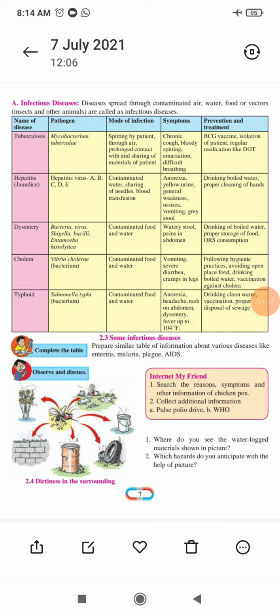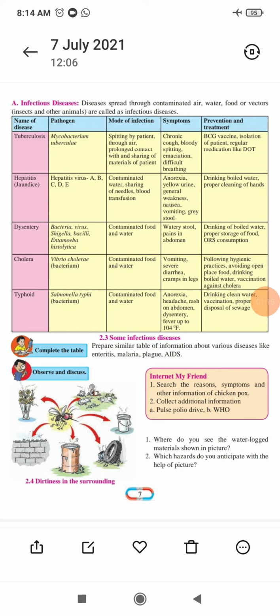Then anorexia is weight loss by refusing to eat food. Most of the time when a person has jaundice, they are not eating food, so during that time there is more weight loss. Yellow urine, you know very well, the urine will be fully yellow. And then general weakness, the person will not feel comfortable. Then nausea, the person feels stomach pain and feels like vomiting, but the vomit will not come, and then vomiting will also be there. And the grey stool, the stool will be totally grey in color.